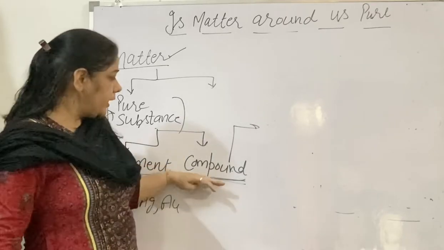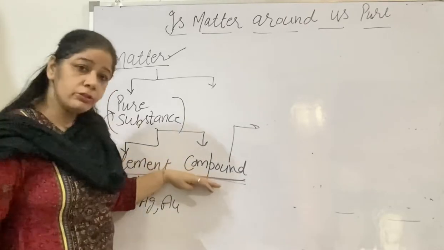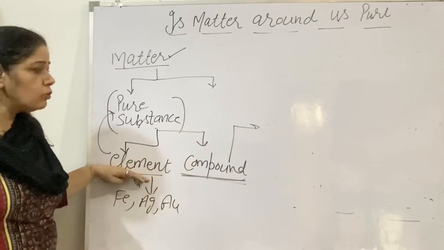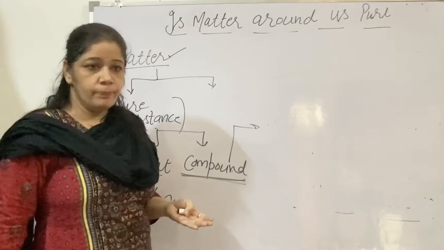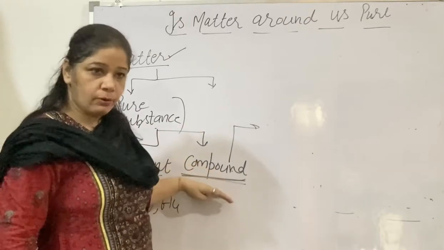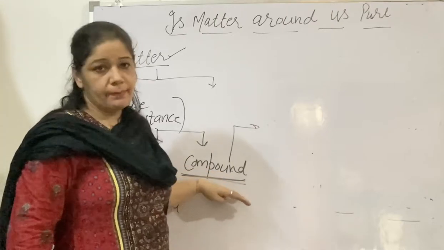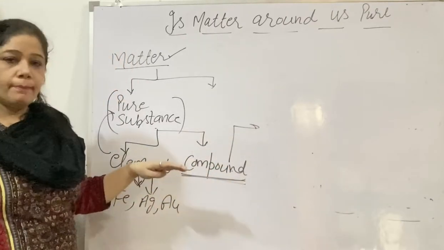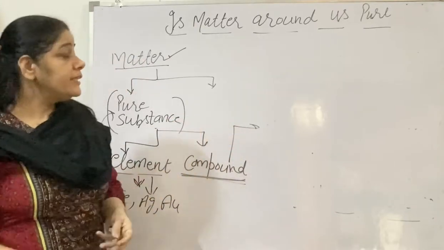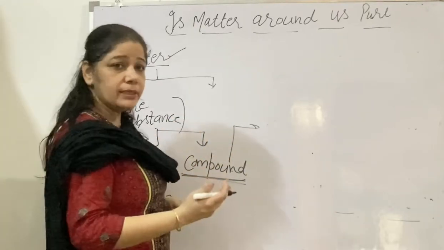And the compound is also a kind of pure substance in which two or more elements combine together in a fixed ratio, in a fixed proportion by mass. They have fixed formulas and they cannot be separated by physical methods. And whenever a compound is formed, there is always a chemical reaction.